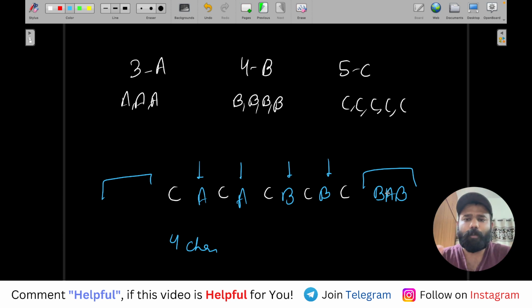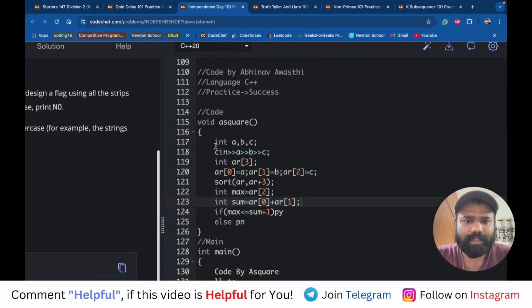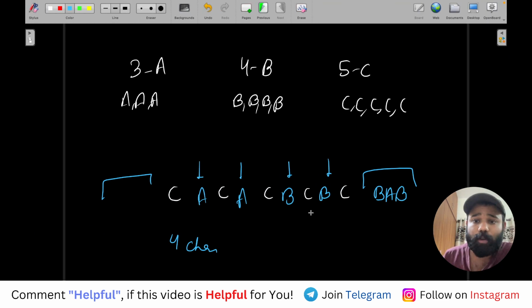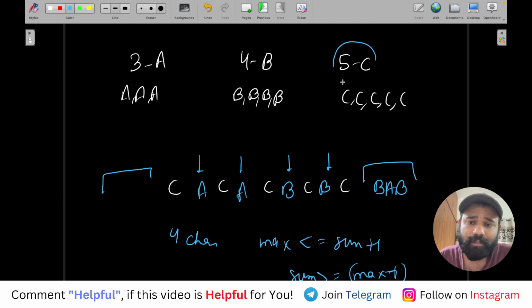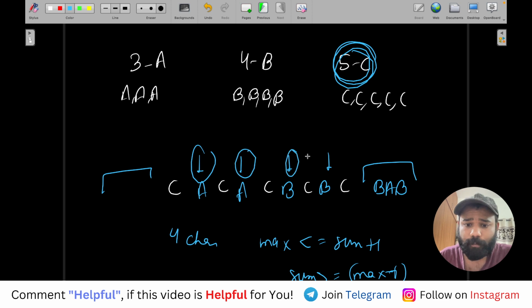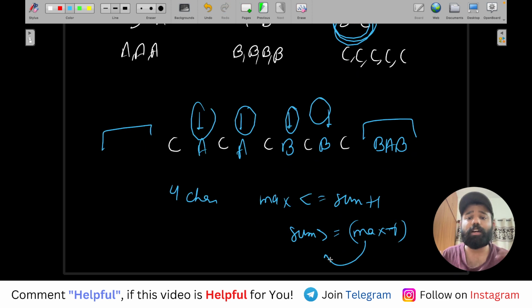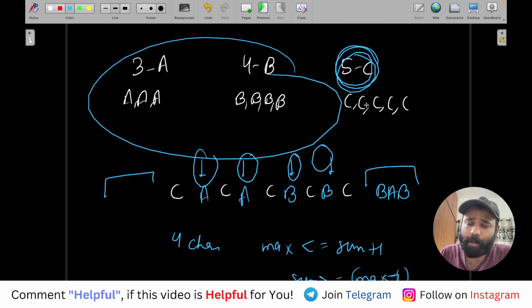So if you will see, the overall formula that you get is that you first take the input of all 3 numbers A, B, and C, then you sort the array, then you take the maximum number separately and the other 2 numbers separately. So maximum number अलग हो जाएगा, तो जो बाकी 2 number अलग हो जाएंगे. And the thing is, this maximum number should be less than equal to the sum plus 1, or we can say that the sum should be greater than equal to maximum number minus 1. मतलब अगर maximum number 5 है, तो we need at least 4. तो जो sum है वो या तो 4 हो या उससे ज्यादा हो, जो बाकी 2 नंबर से सम है. क्योंकि मान लो अगर ये 5 था और यहाँ पे A और B मिला के सिर्फ 2 ही होते, तो बीच में सिर्फ 2 ही जगह आते, बाकी ना आ पाते.